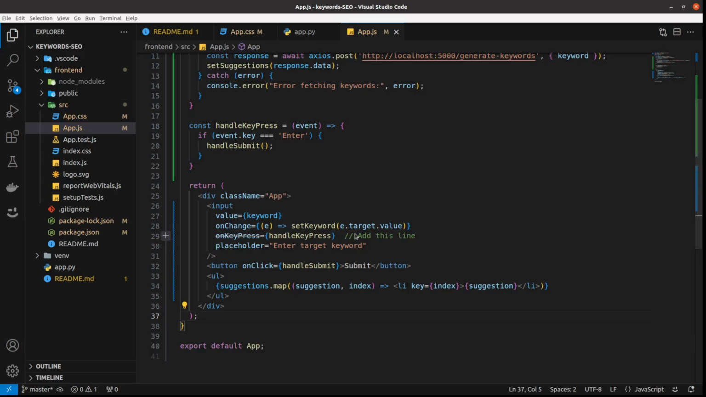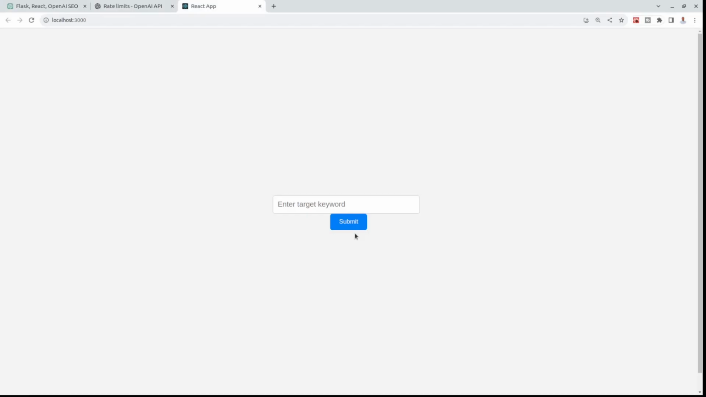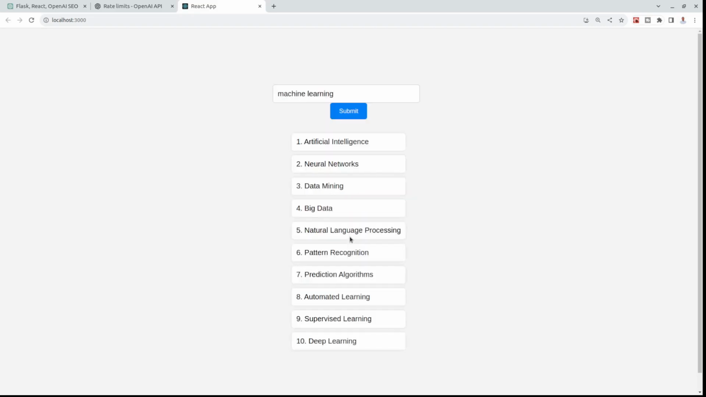Okay, let me just copy it. Save the file and then move to our app. Okay, and you can already see that it looks different. We've got this submit button, which also highlights. And let me just do the same. Machine learning, press enter. Okay, I did press. Okay, cool. So it's given me the answers.